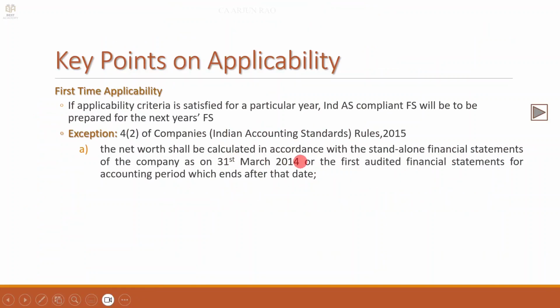So, all this net worth that is mentioned, on which date should we consider this net worth? 31st March 2014. But what if the net worth on 31st March 2014 did not meet the criteria?